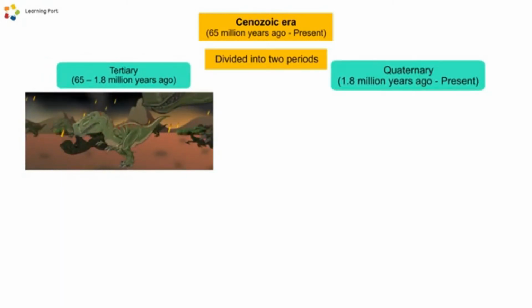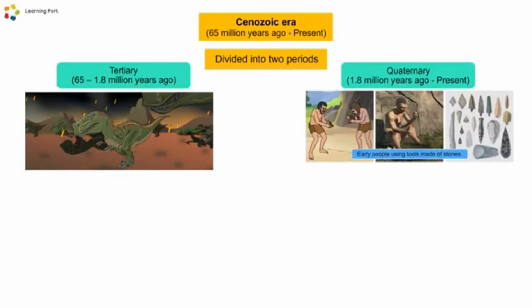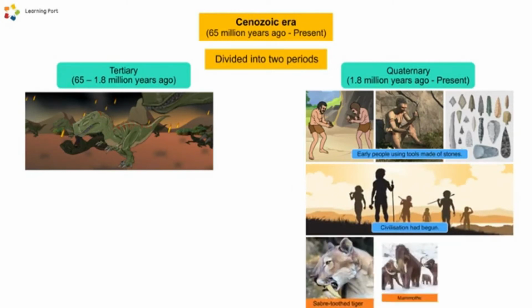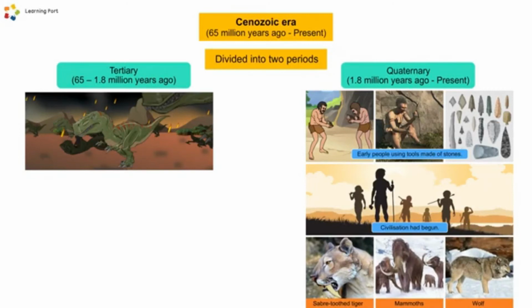The Quaternary period began about 1.8 million years ago, and we live in the Quaternary period. During this period, early people were using tools made of stone, and civilization had begun. Among the bigger mammals present during this period were the saber-toothed tigers, mammoths, and wolves.